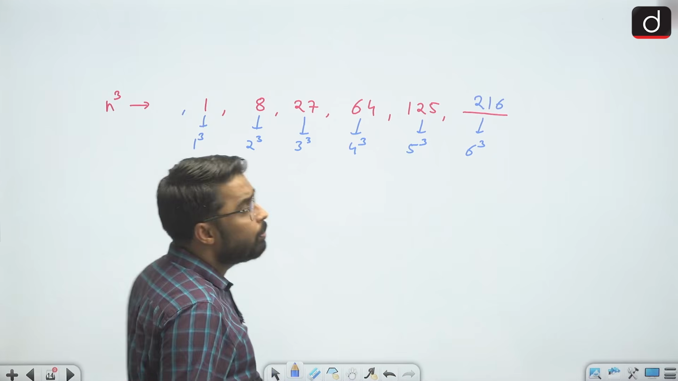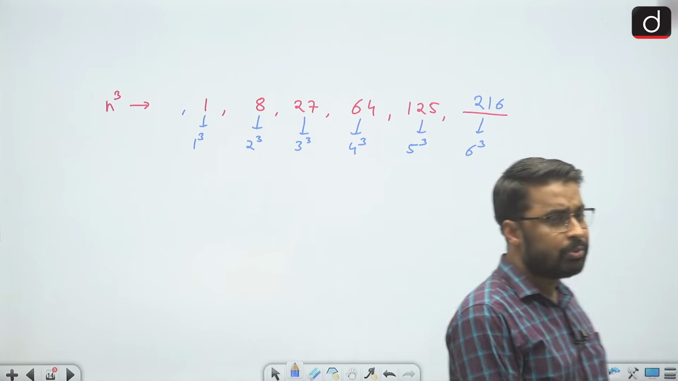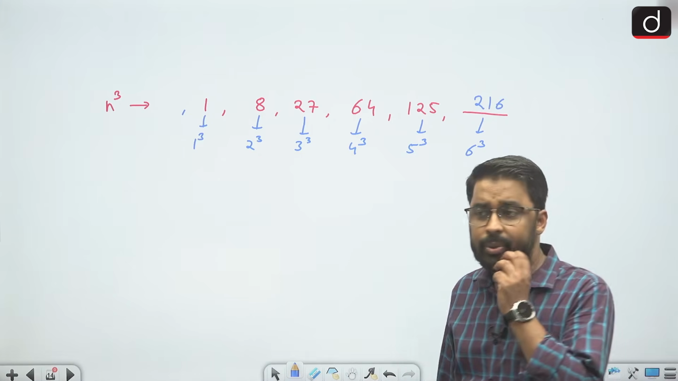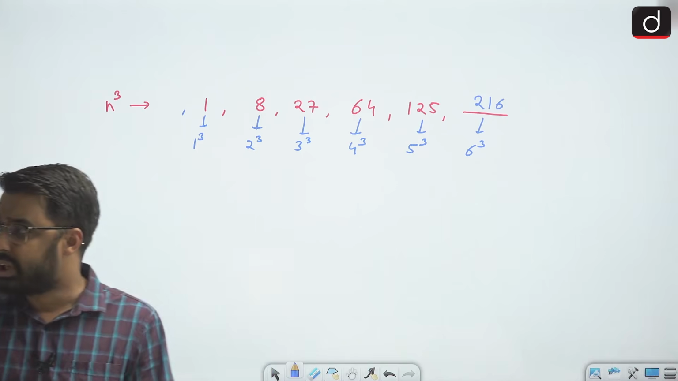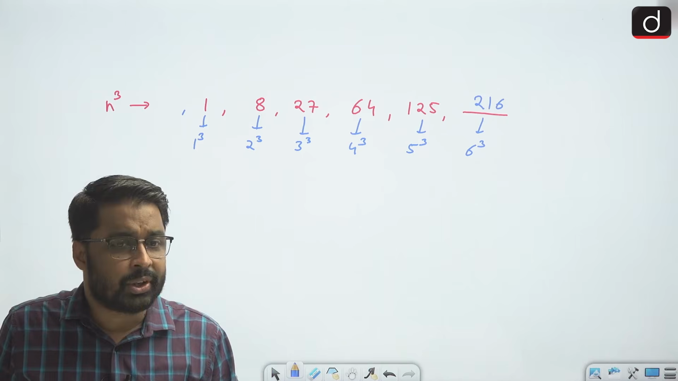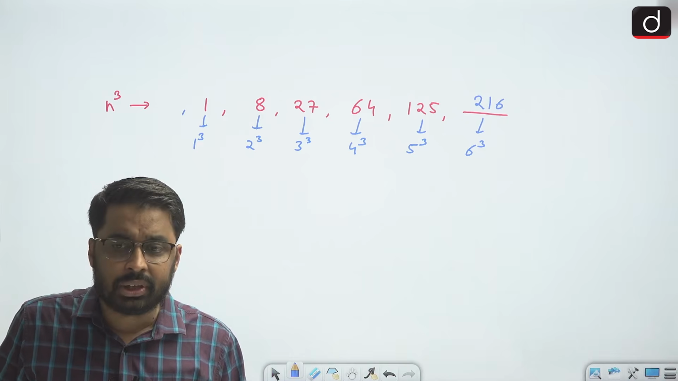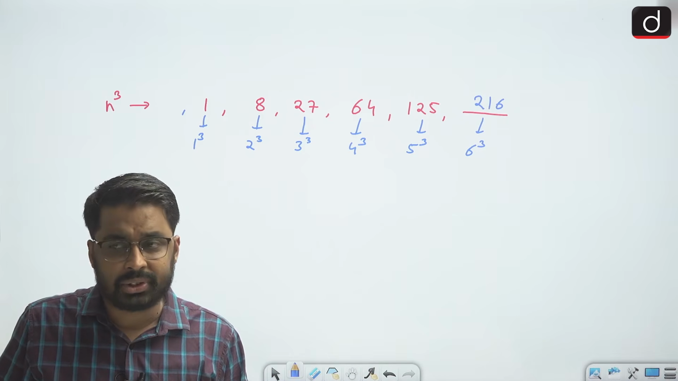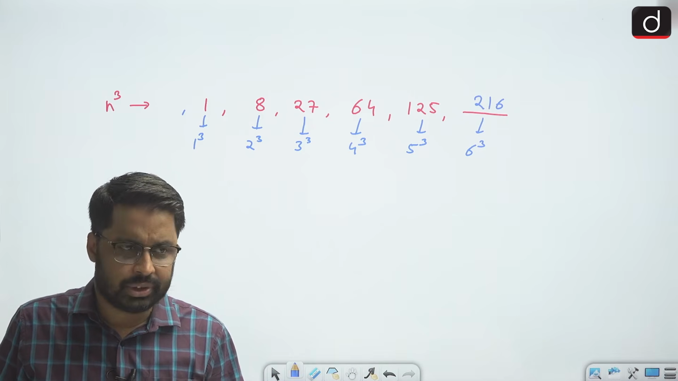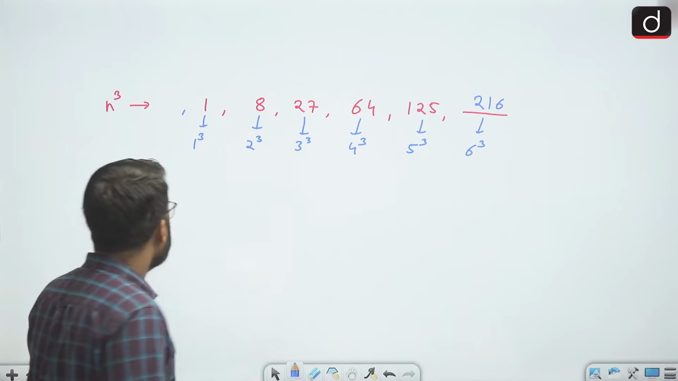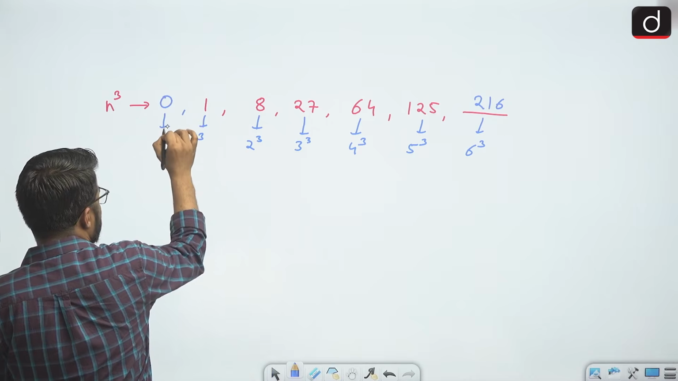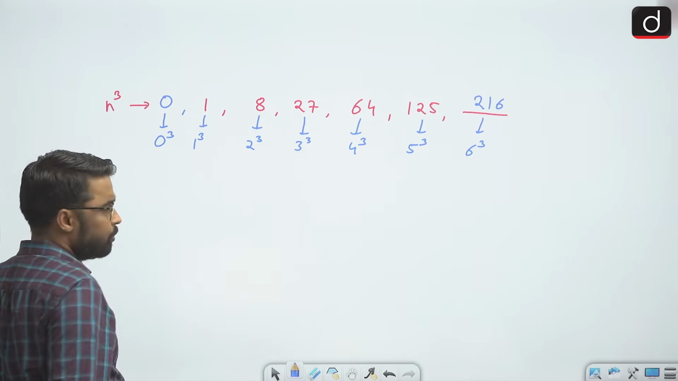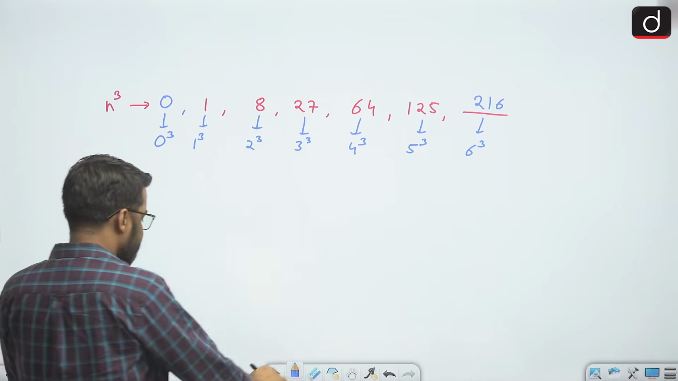See, I have taken perfect cubes of consecutive numbers, but it would be up to my examiner whether he gives me perfect cubes of consecutive numbers, or perfect cubes of only even numbers, or only odd numbers, or only prime numbers. That my examiner is going to decide. But can my series start with 0 here? Yes, because we can write 0 as 0 cube. So here my first term can be 0 as well.